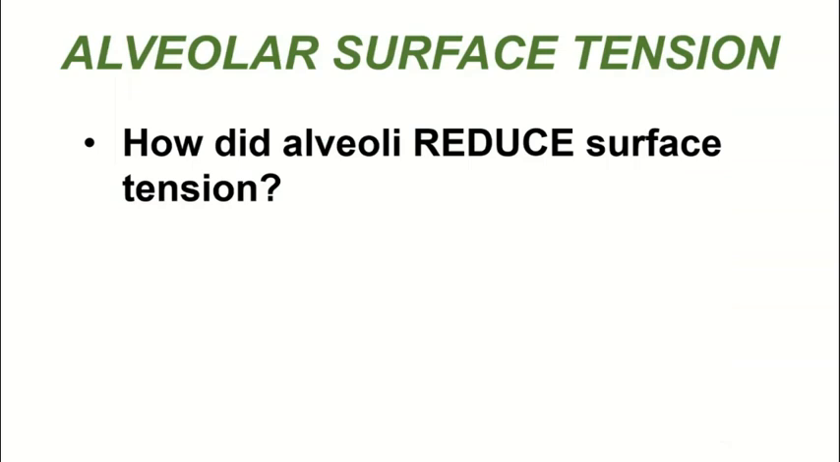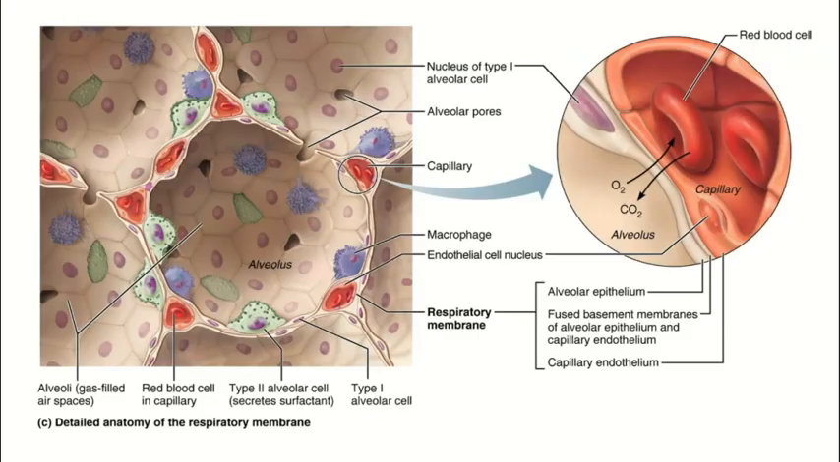So how do the lungs go about reducing the surface tension of water in the alveoli? This would obviously help promote alveoli inflation during inhalation. Remember that we saw that there were type 2 alveolar cells that produced a substance called surfactant. And surfactant is a detergent-like substance that helps to reduce the surface tension of the water in the alveoli.